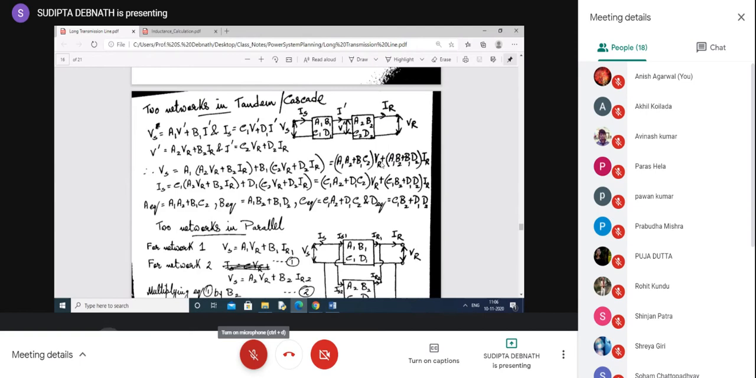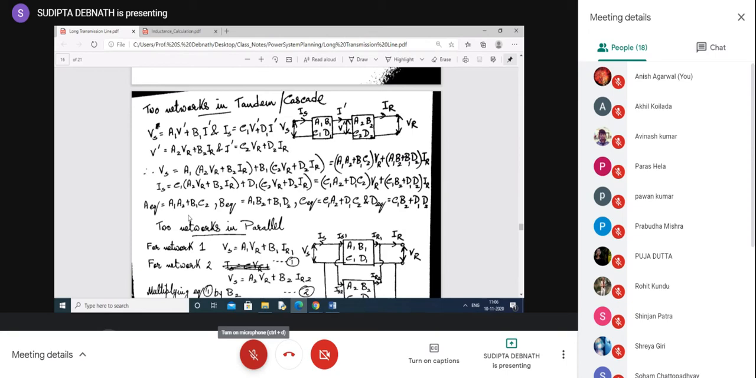Vs in terms of Vr and Ir. As soon as we know Vs in terms of Vr and Ir, we can easily say this is the A equivalent of the whole network, and this is the B equivalent of the whole network. Similarly, in the second equation, you substitute V dash and I dash from here. So you can easily arrive at this equation. Is equals C Vr plus D Ir. So this is C equivalent, this is D equivalent.